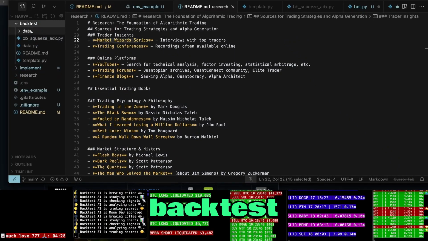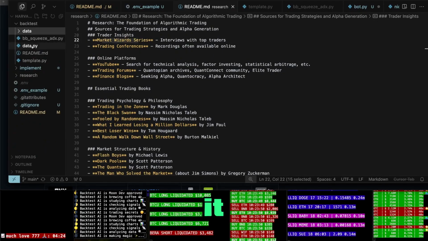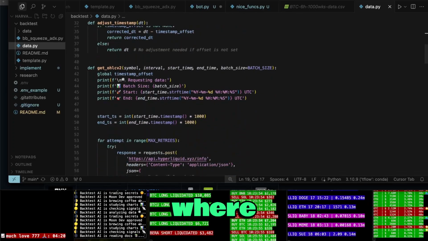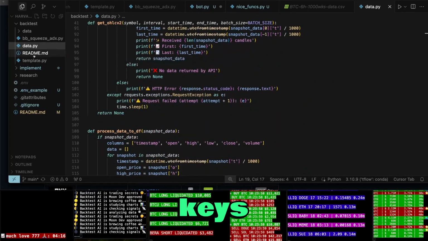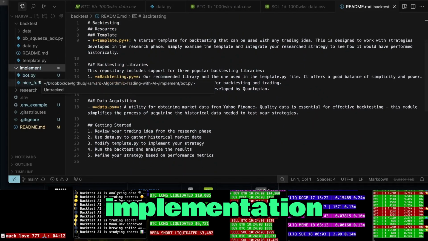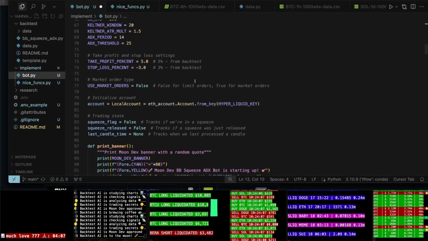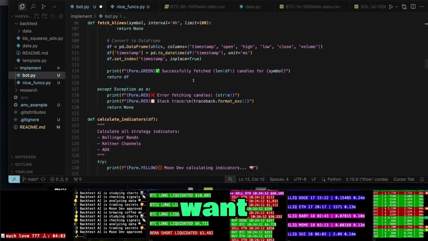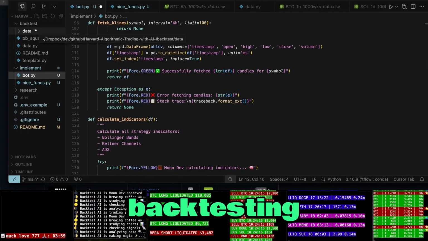Then we have the backtest folder here. Here's some sample data I put in there for you so you can have it. And then I also gave you the Hyperliquid data source here where you can pull a couple months of data for free without any API keys. The README will show you all about backtesting. And then the implementation. I put my bot.py. You can say this is a template. I did not do the debugging yet because I don't want you to focus on the bot until you go ahead and you do the backtesting and research.